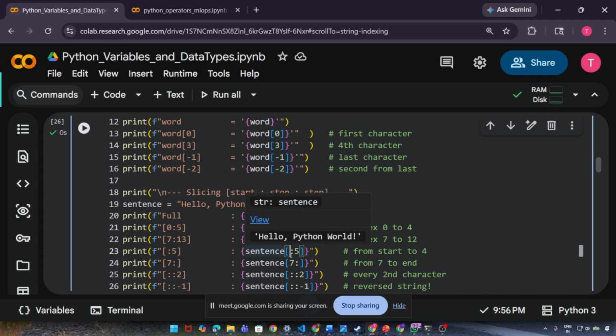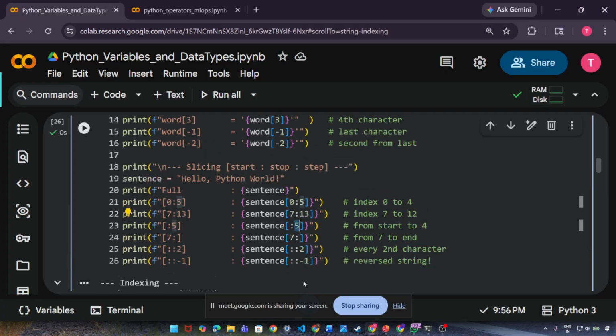Like here I mentioned the ending point, so it will start from 0 and go till 4. If you give 7 colon nothing, then it starts from 7 and goes till the end. Okay, and next thing,